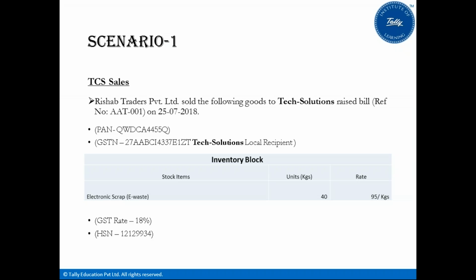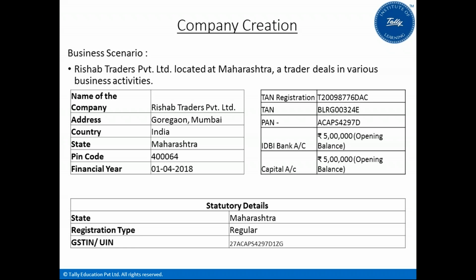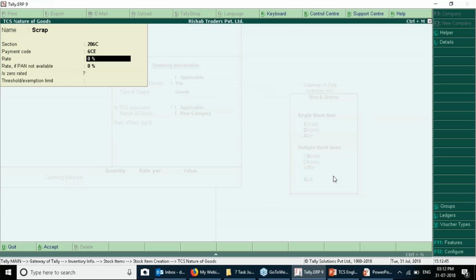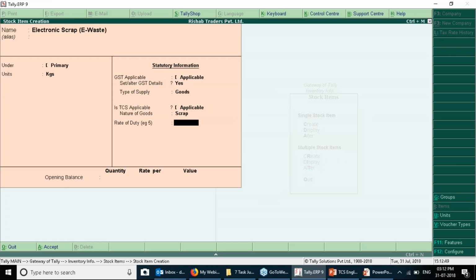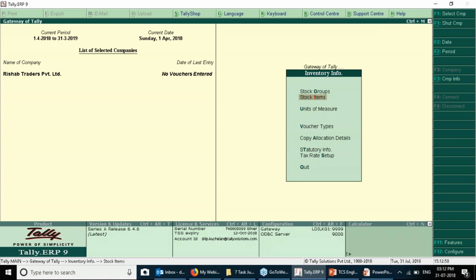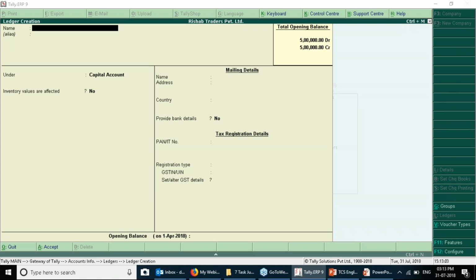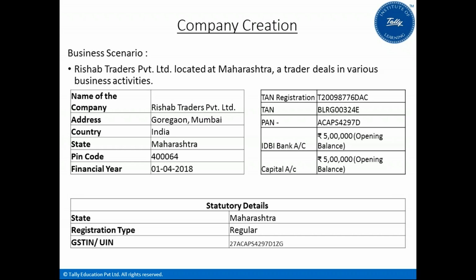Now let's come to the presentation slide and get back to the TCS rates for the notified goods. Scrap is 1%, so you provide 1% here and save it. Then you save the inventory item creation. After creating the inventory item, you move to Gateway of Tally, accounts info, ledger, and then create ledger.